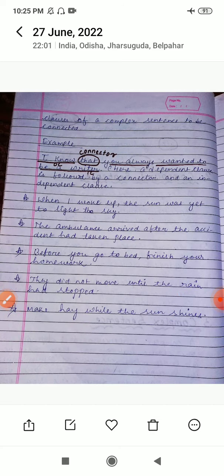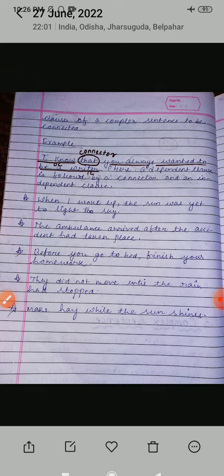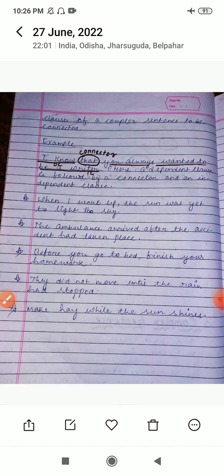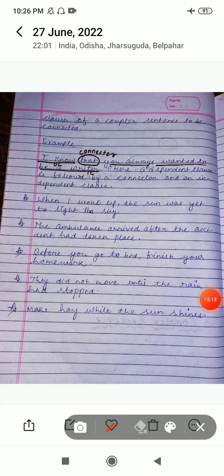For example, let me give you one example here. I know that you always wanted to be a writer. Okay, here a dependent clause is followed by a connector and an independent clause. Can you see? I know that. So that is the connector here. That is why I have highlighted it. I have encircled it and written connector above.